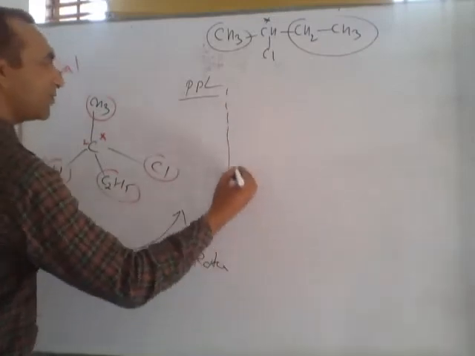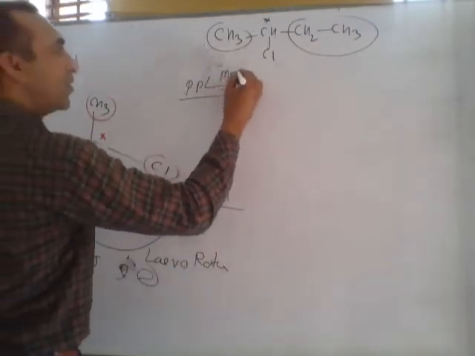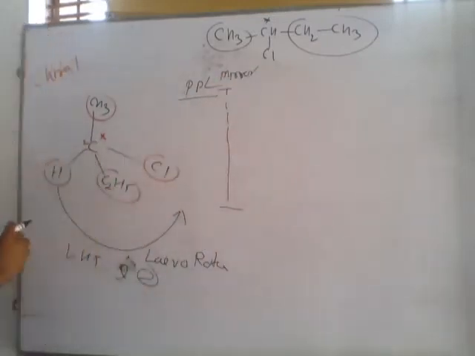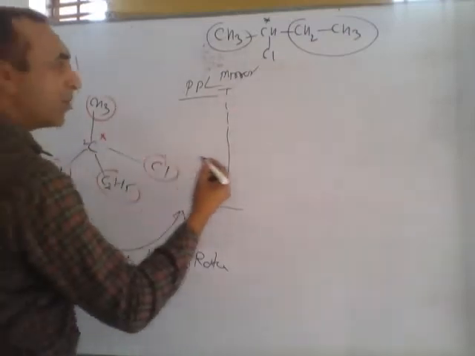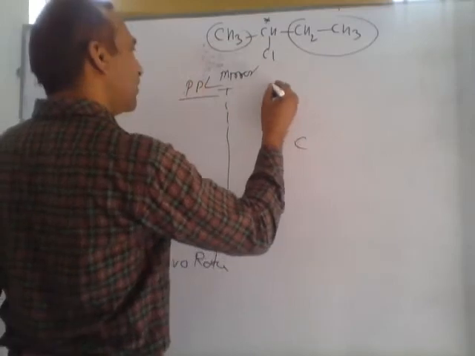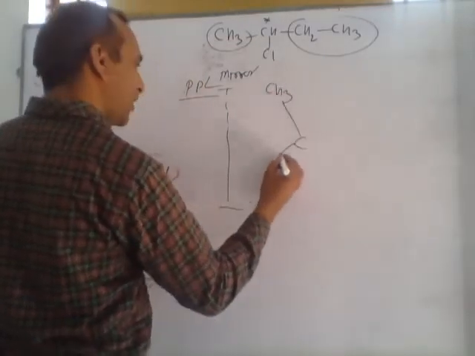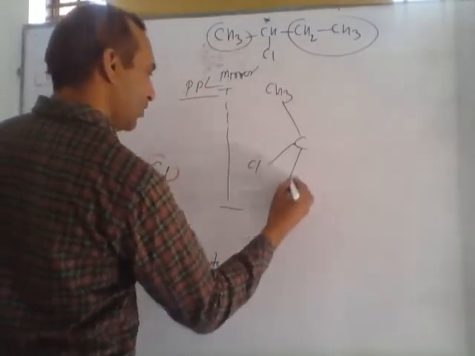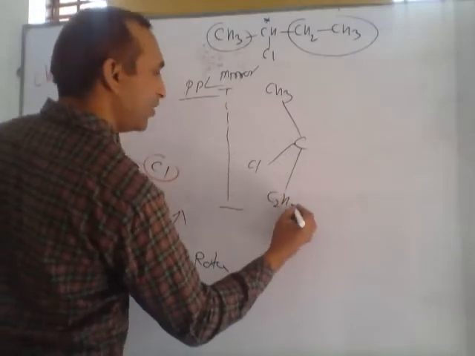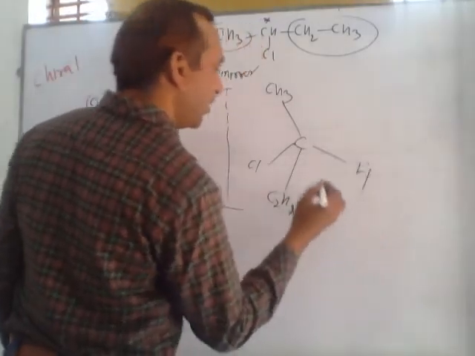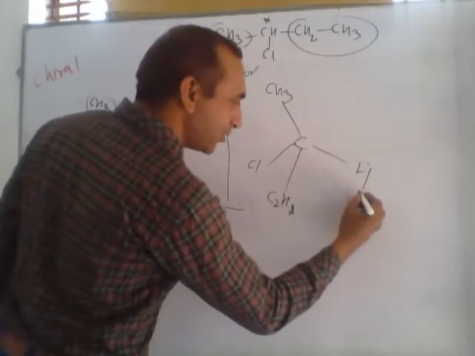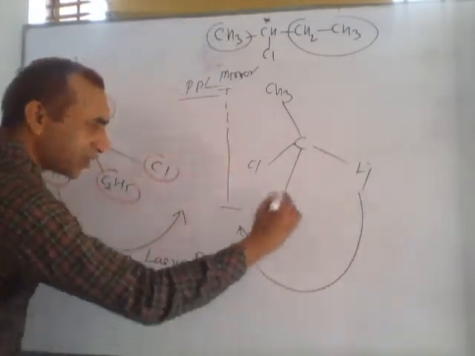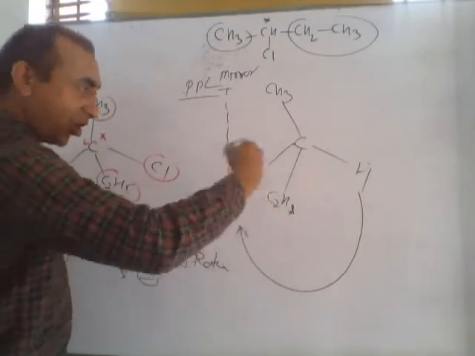Suppose this is a mirror. Can you guess its image inside the mirror? Which type of compound will form? This CH3, here chlorine, C2H5, and here hydrogen. We start the arrow from the smallest group or atom. This is hydrogen. So can you guess the rotation of this arrow? This is clockwise.